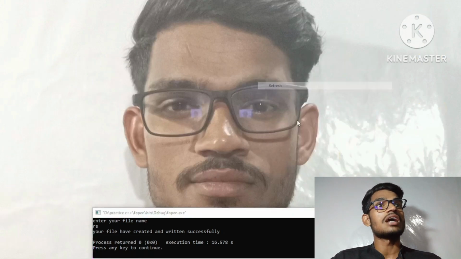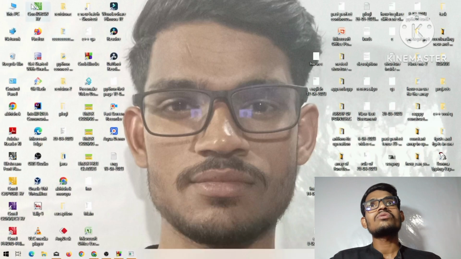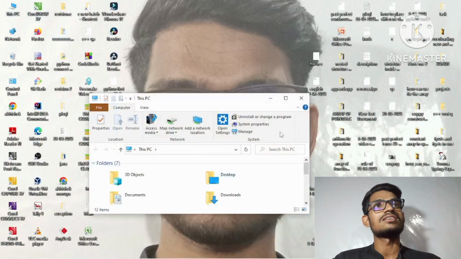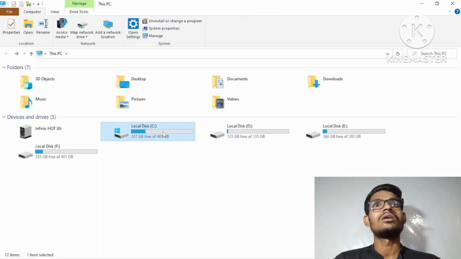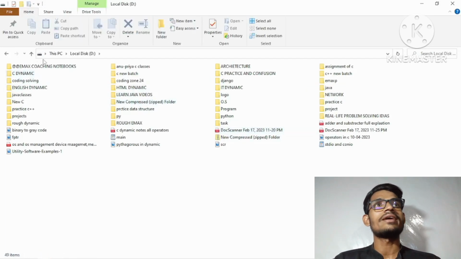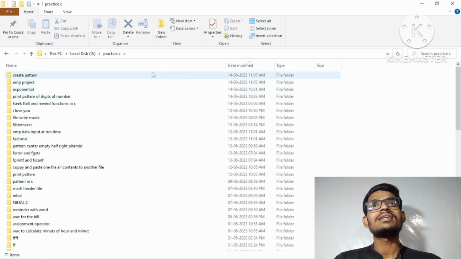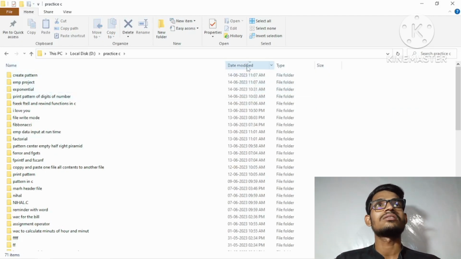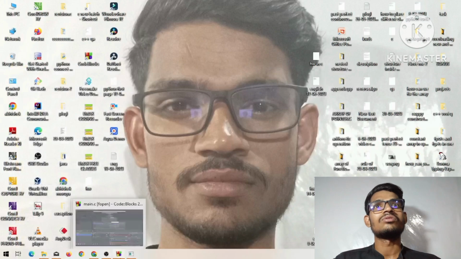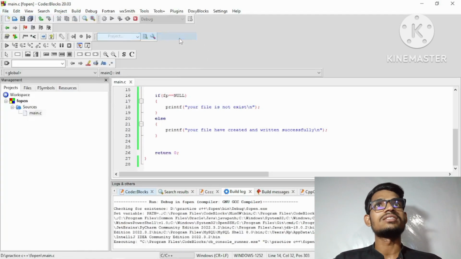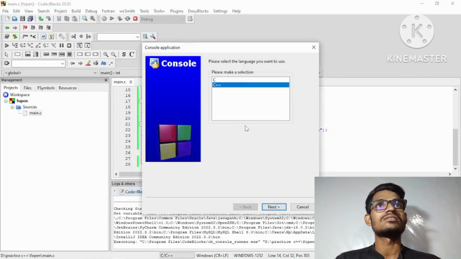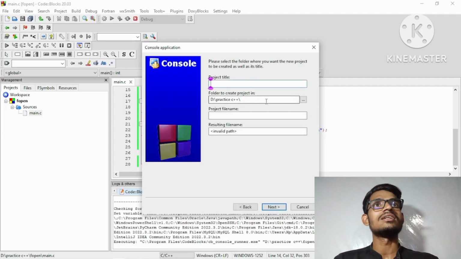Okay, so let's see where our contents have been written. So our path is here, of our project's creation. Whatever we create, all these things are stored here. Okay, so in the D drive, inside practice C, and then the project. Where is that, bro? Sorry for that, I want to see where the path is. Okay, so we can check project, then console application, and then C. So here we can see that is practice C++. Inside practice C++ we have the path.